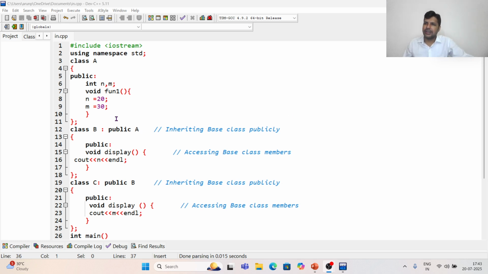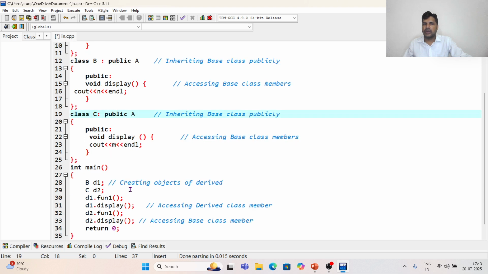Back to Dev C++. You can see a class A. Class B is inherited from A. So class B is inheriting from class A, and C is inheriting from class A. Now what I have done?